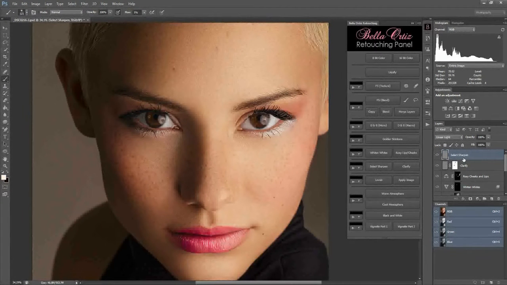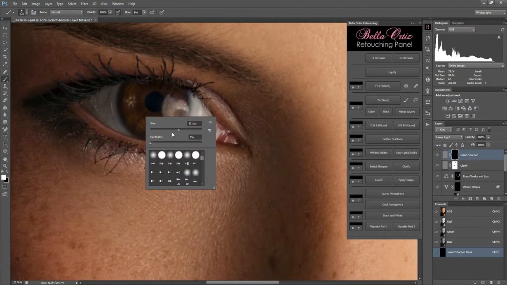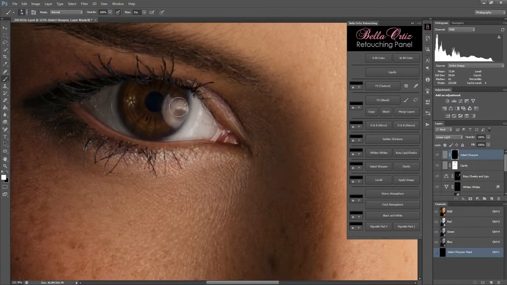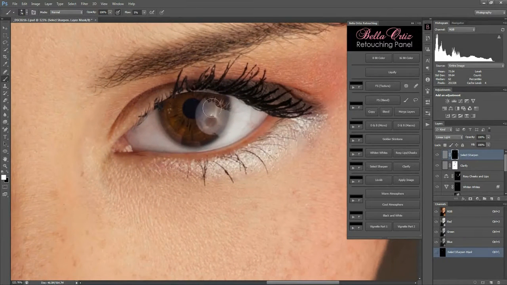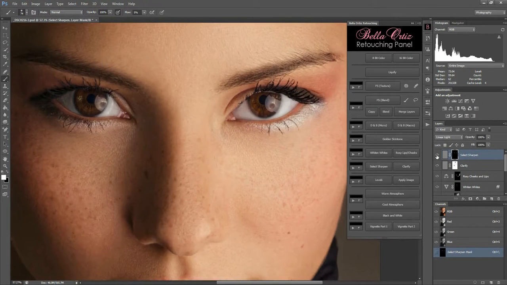Then it creates a mask and inverts it so you can paint in where you want it to go. I usually go for the irises on this one. Now you can see the eyes have been brought a little more to the forefront.